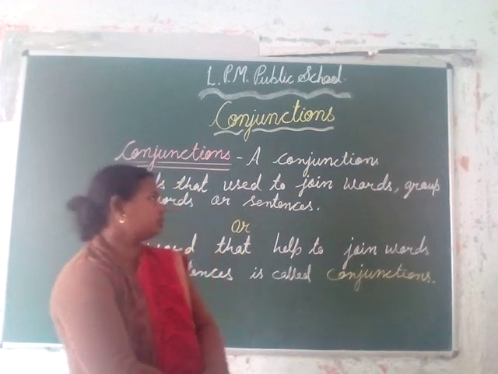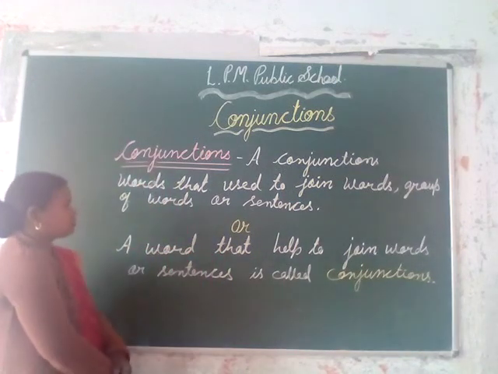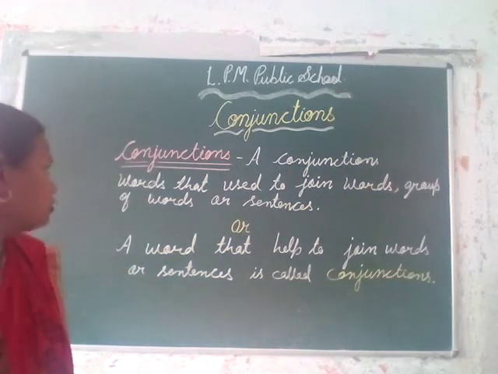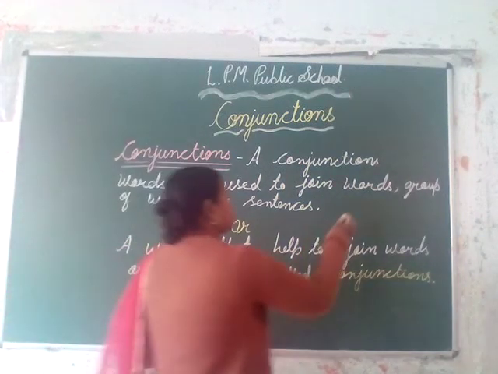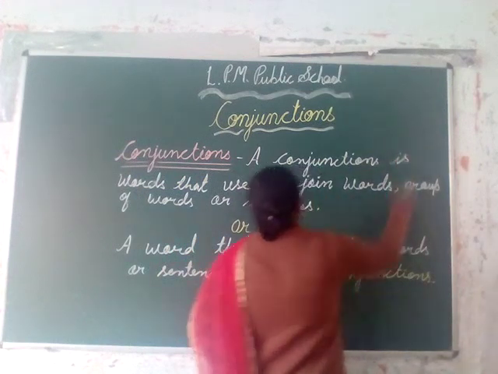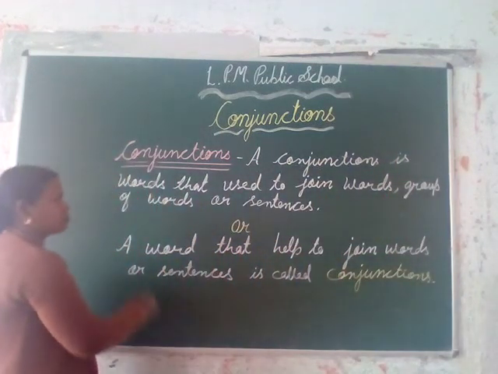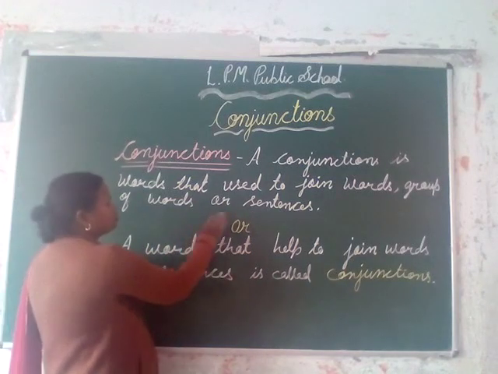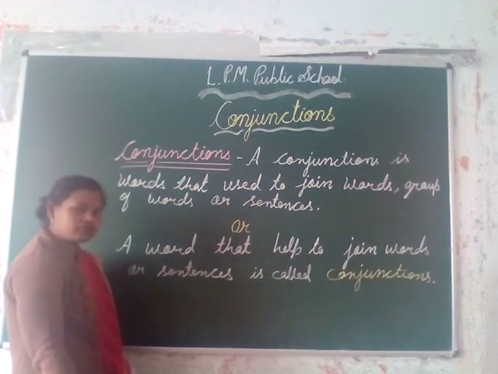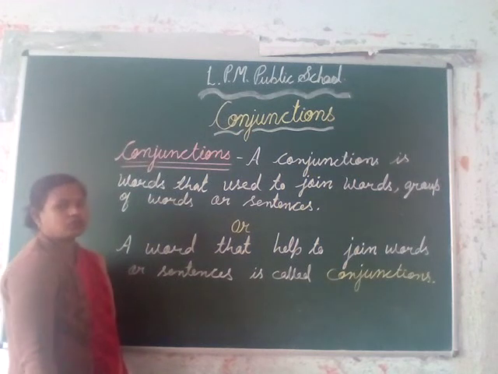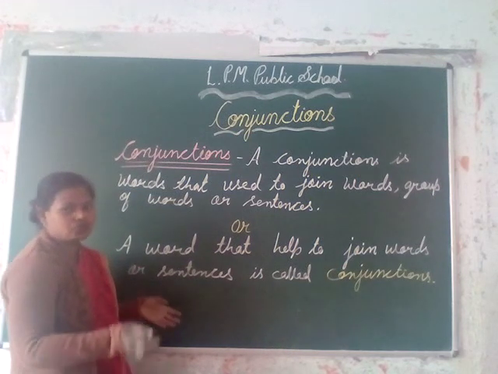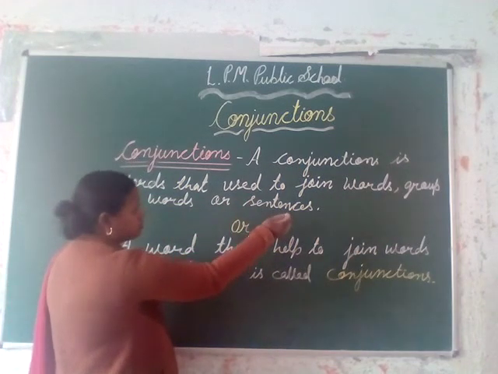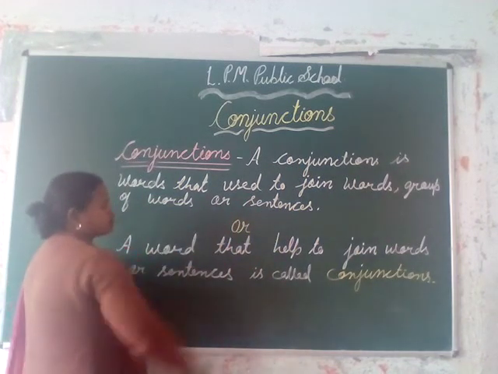A conjunction is a word that is used to join words, groups of words or sentences. It means conjunctions are those words which are used to join two words, a group of words or sentences.